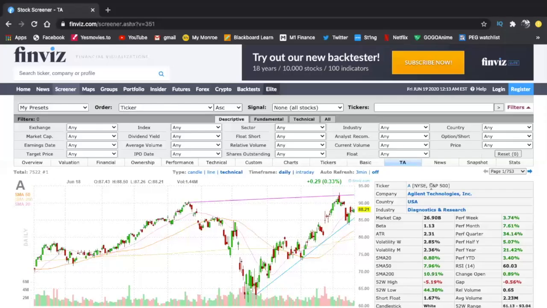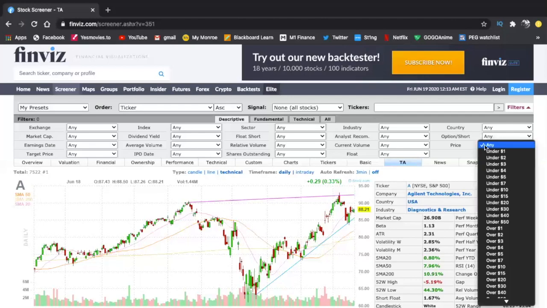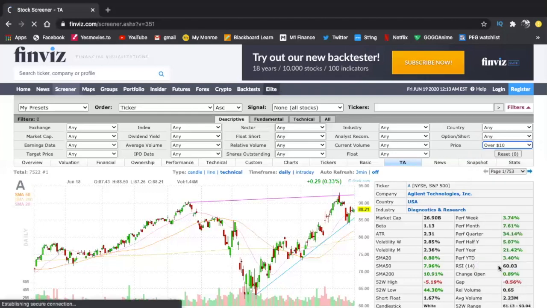So let's go ahead and talk about these screeners. The first one that I want to discuss with you is a very simple screener. This has a very specific idea behind it. First things first, you're not going to be caring about any penny stocks. You're going to be looking at stocks that are above $10 at the very least, and above $20 is best. But there are sometimes occasionally where you see a stock that's between $10 to $20 that has a great setup, a lot of volume, and has options to trade with. So you want the stock to be over $10 for this one.